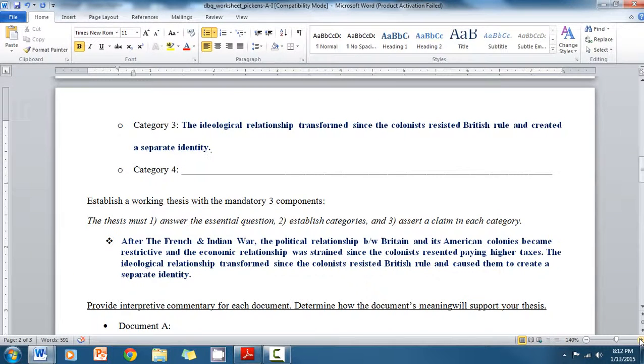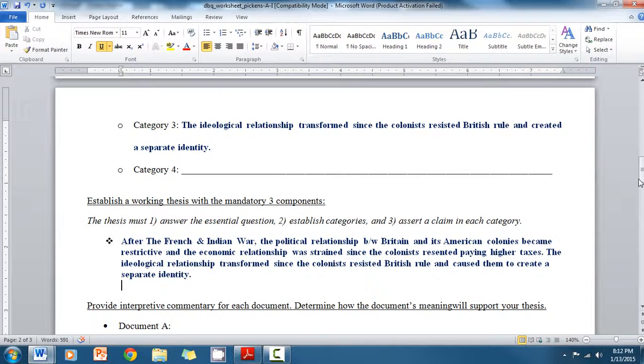After the French and Indian War, the political relationship between Britain and its American colonies became restrictive, and the economic relationship was strained since the colonists resented paying higher taxes. The ideological relationship transformed since the colonists resisted British rule and caused them to create a separate identity.